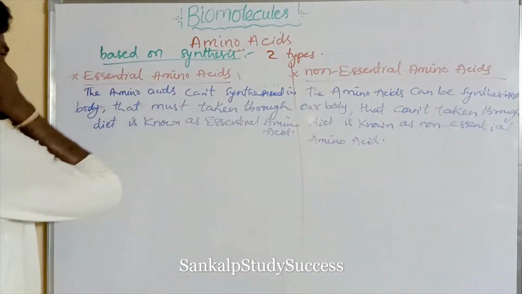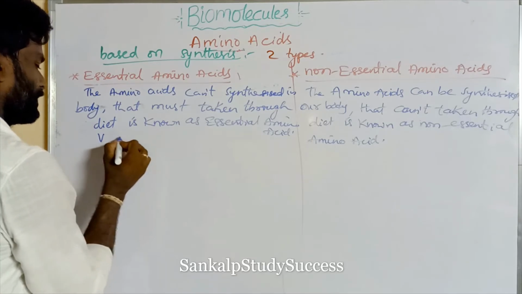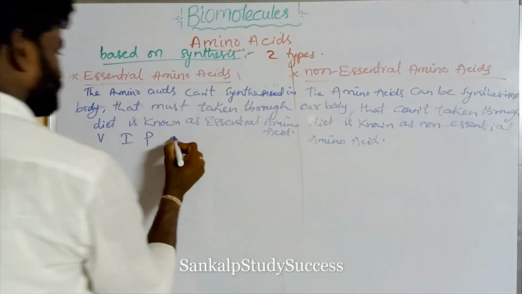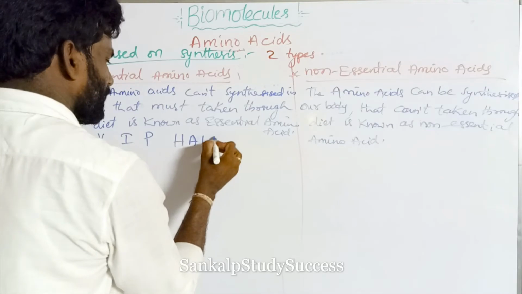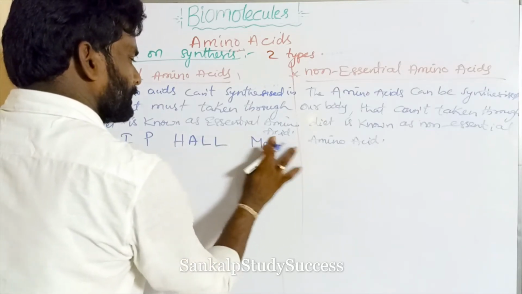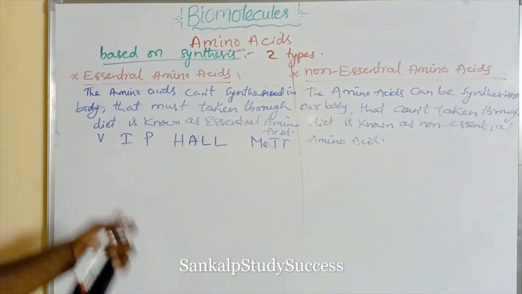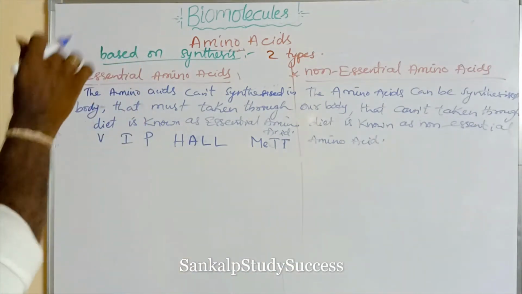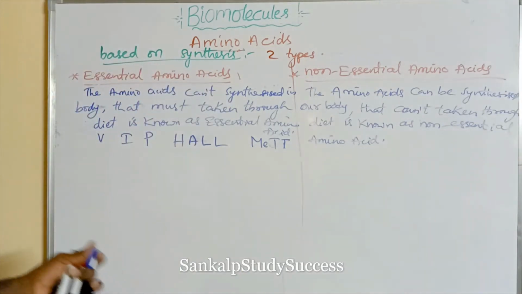These are remembered by a code like VIP, VIP, HAL, MET. VIPs all met in a hall. So all the VIPs met in a hall.